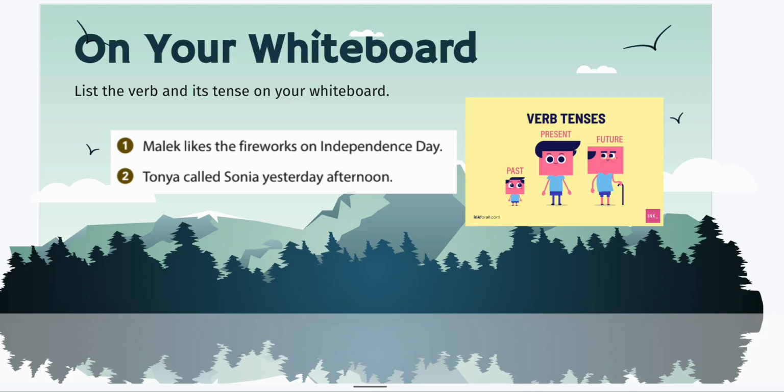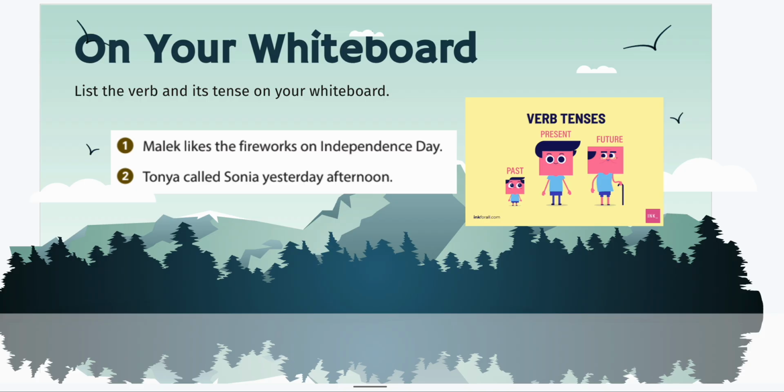Now, this next part you can do on your whiteboard. It's up to you. But on your whiteboard or somewhere, write it down or talk to your partner about it. Identify the verb in each of these sentences as well as the tense. List the verb and its tense on your whiteboard. Malik likes the fireworks on Independence Day. Antonia called Sonia yesterday afternoon. What's the verb and what's the tense?